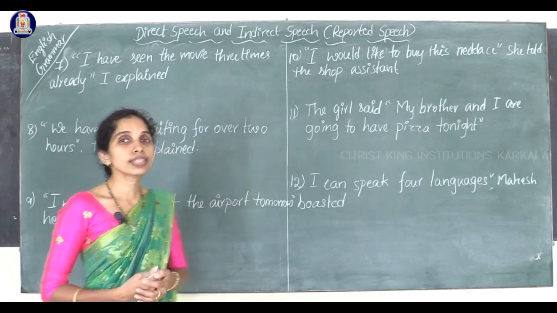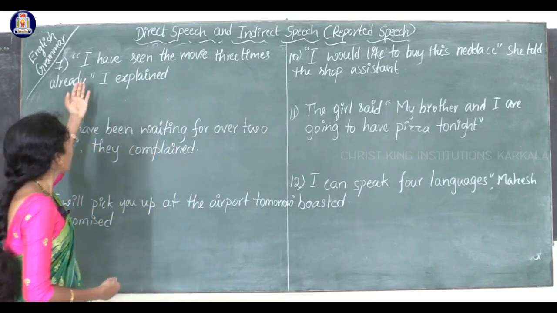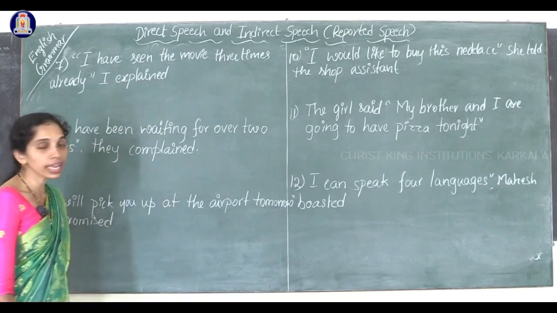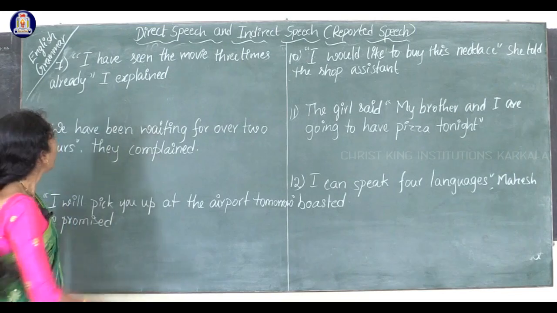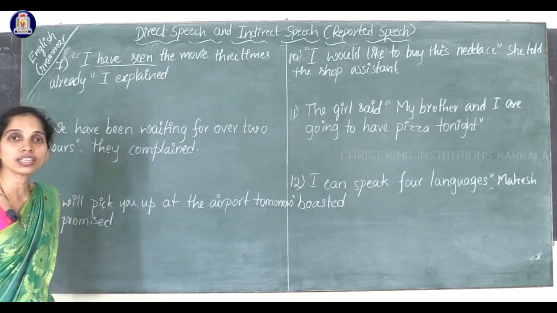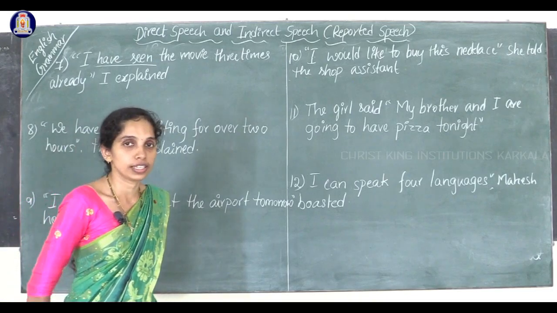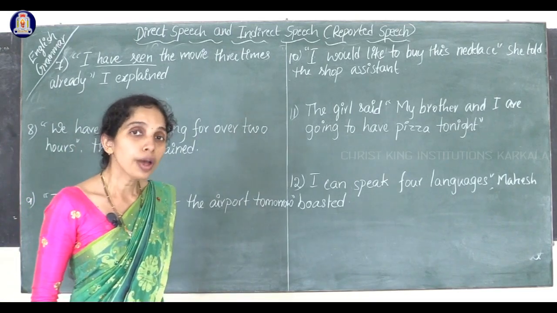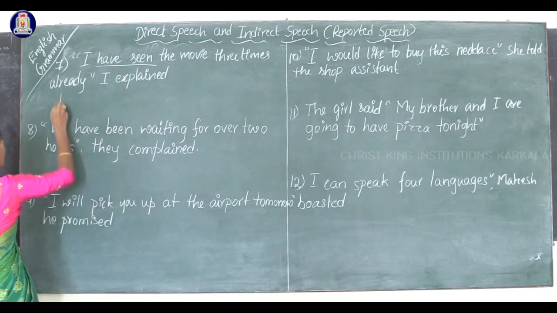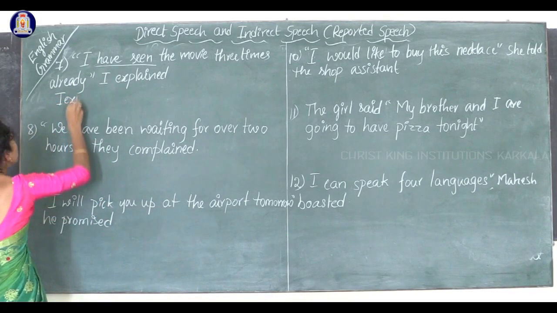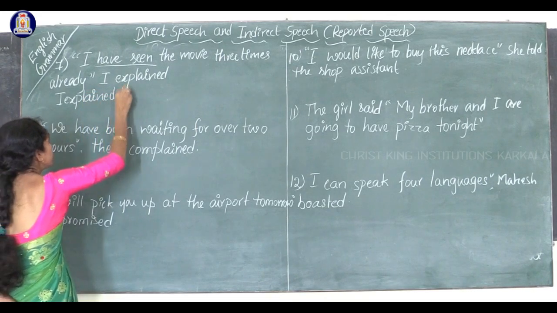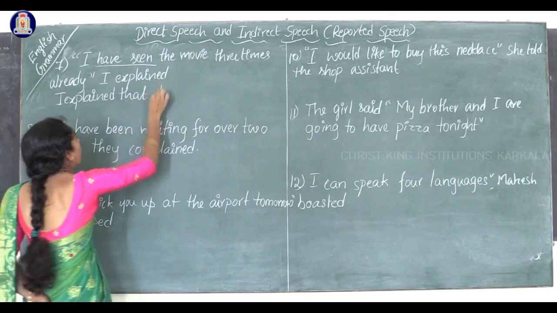Yes, the next example is, I have seen the movie 3 times already. I explained. I have seen. Which tense? Present perfect tense, right? So we have to write in a past perfect tense. So how can we write? I explained that I had.